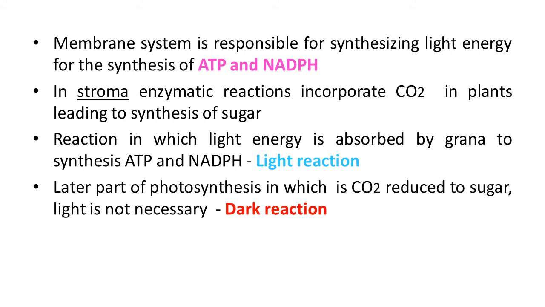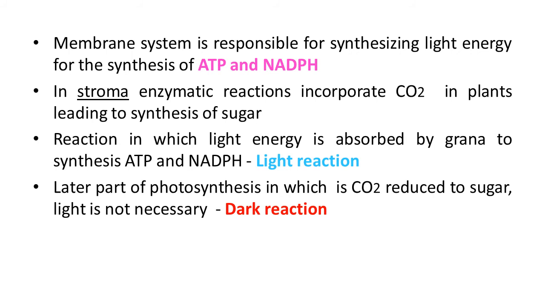The former set of reactions, since they are directly driven by light, are called light reactions, which are actually photochemical reactions. Then the latter, which are not directly light driven but are dependent on the products of light reaction, that is ATP and NADPH, are called dark reactions.